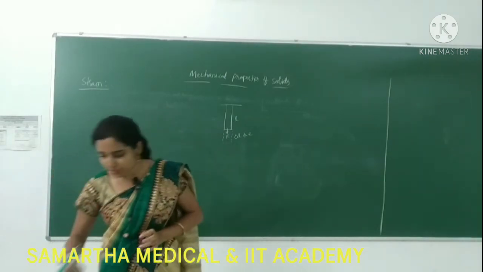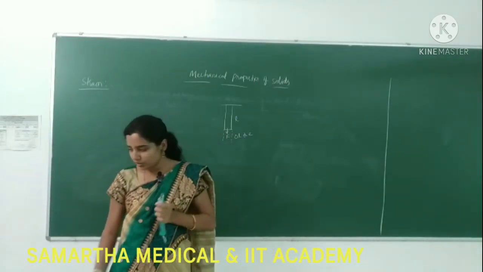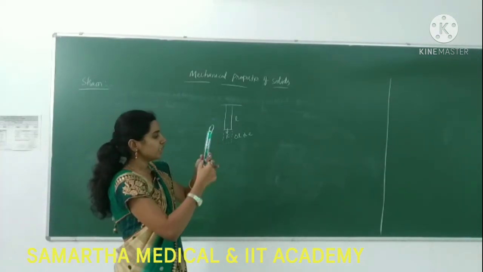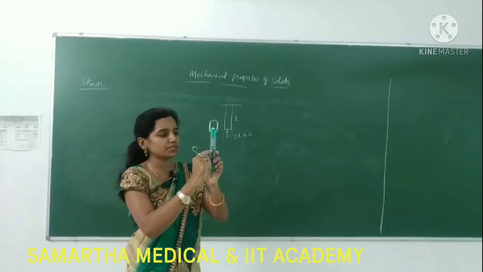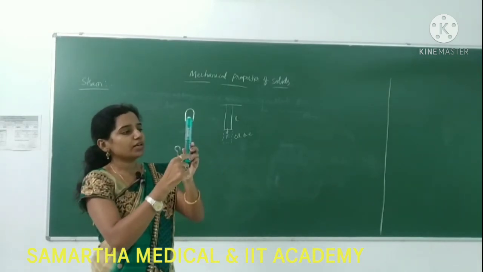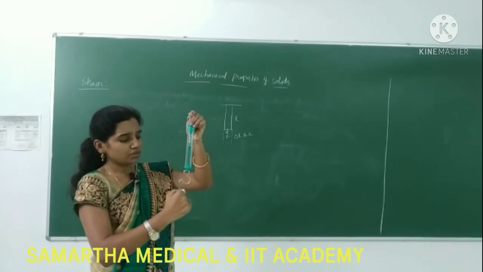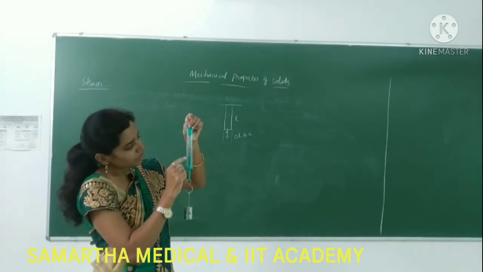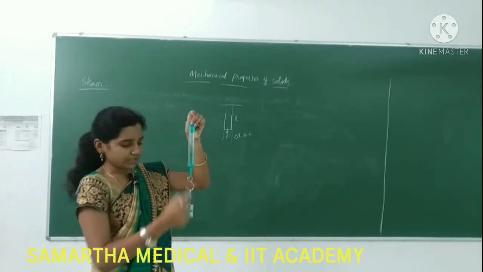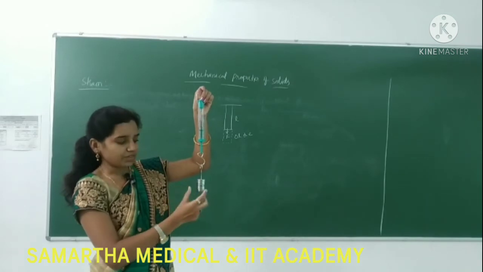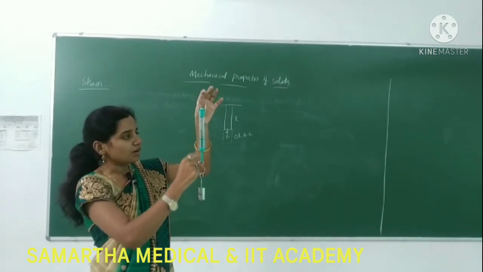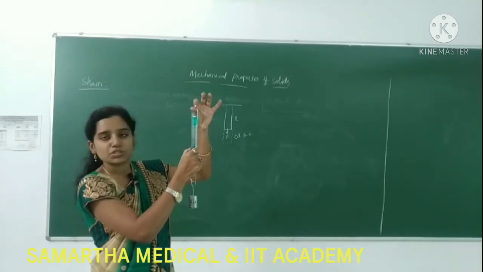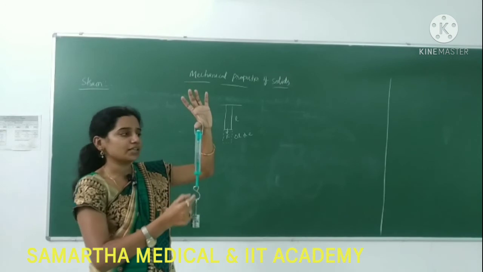If we take the same spring example, here I am applying some weight. The marker is at 0. Now I am applying some weight, 5 pieces each of 50 grams, so 250 grams weight is acting on this.